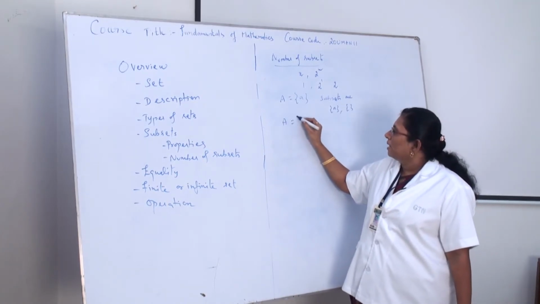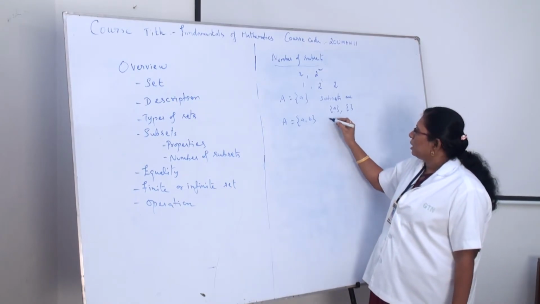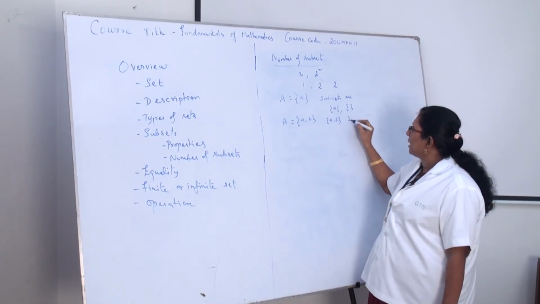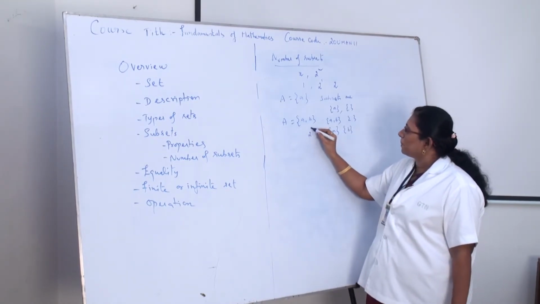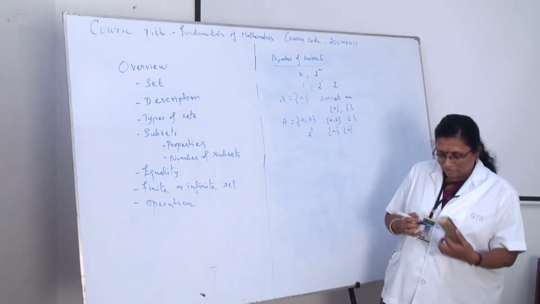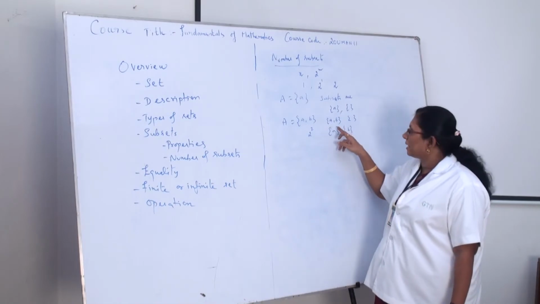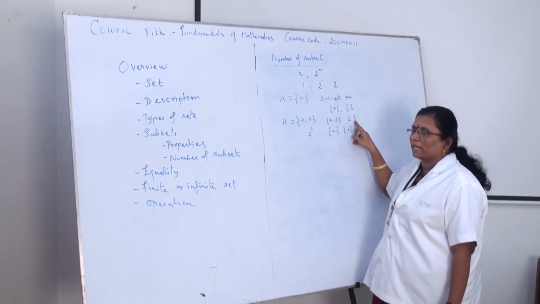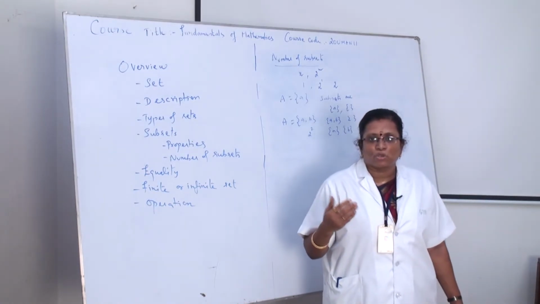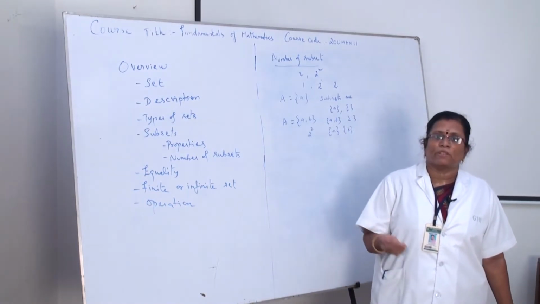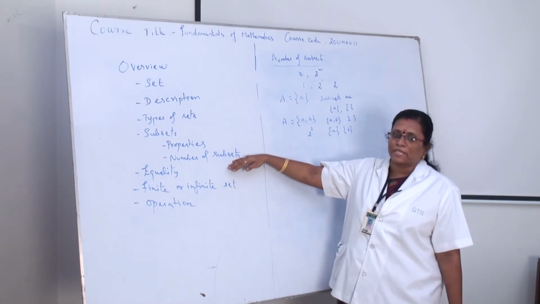Suppose I am taking {a, b}, 2 elements, then what are the subsets? The whole set, then the empty set, then the single element sets. So it is 2 to the power 2. So how many subsets will be there? 2 power 2, so 4 subsets will be there. In that the whole set is 1, the empty set is 1 and the remaining. Suppose I am taking 3 elements, how many subsets will be there? 2 power 3. So 8 subsets will be there. Okay. So this is regarding the number of subsets.